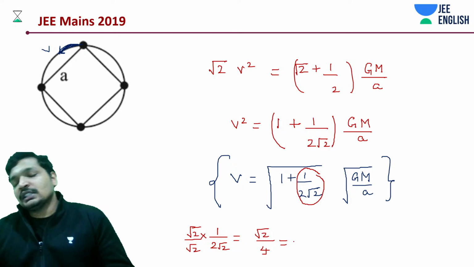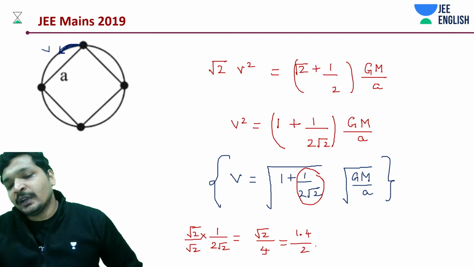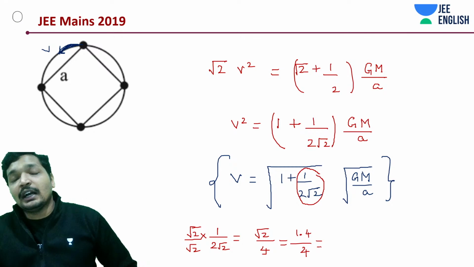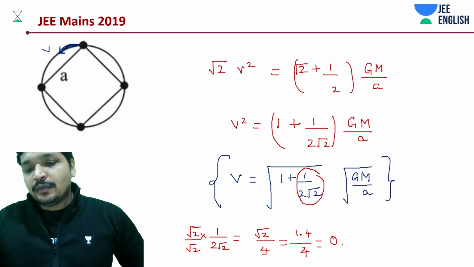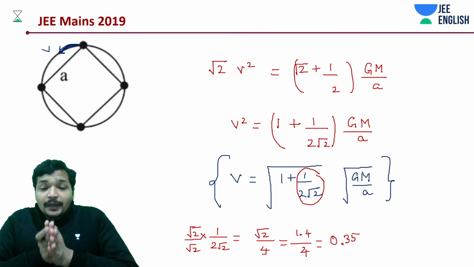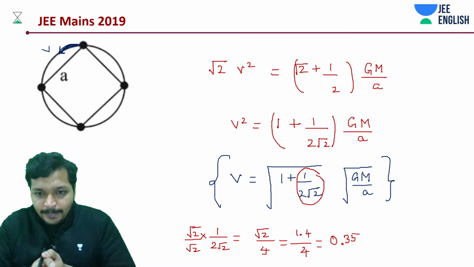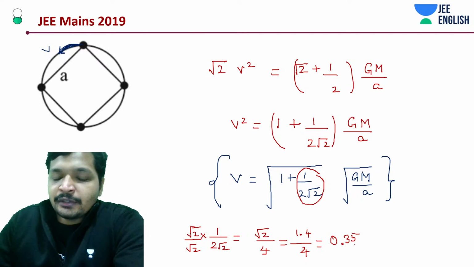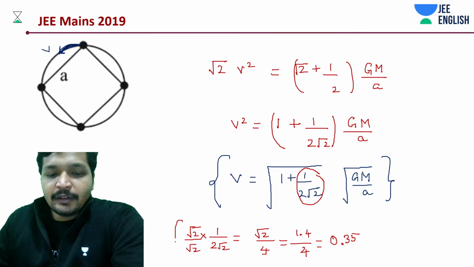How much is that supposed to be? Root 2 is 1.414 something, divided by 4 is going to be like 0.35 and odd. Yes. So, is that correct? About it, yeah. 0.35 something, that will be a repeating value.